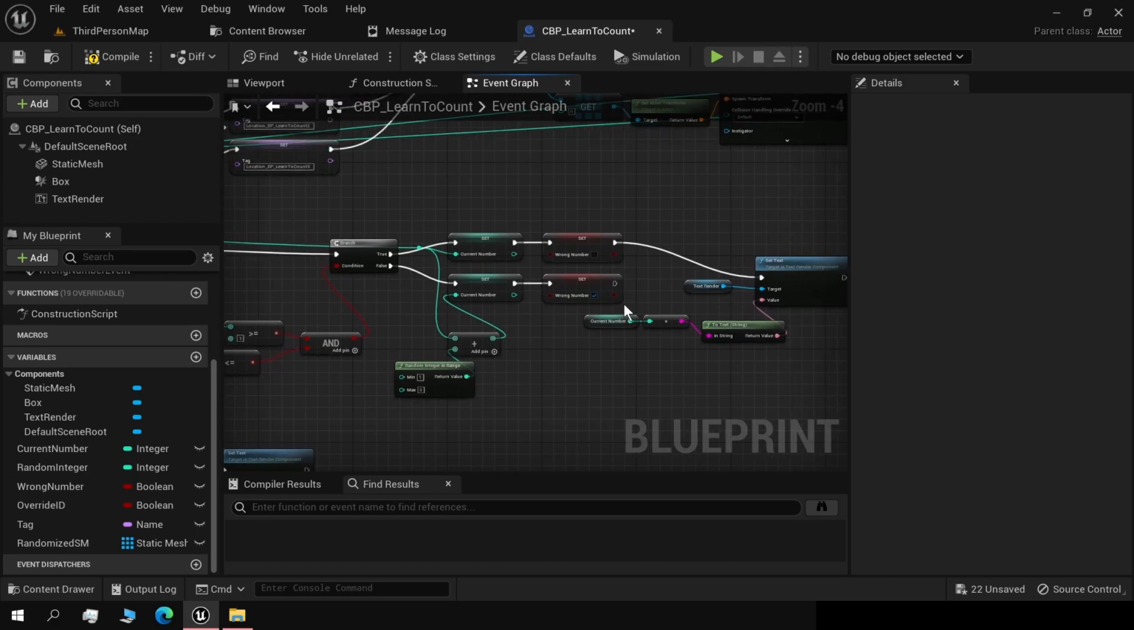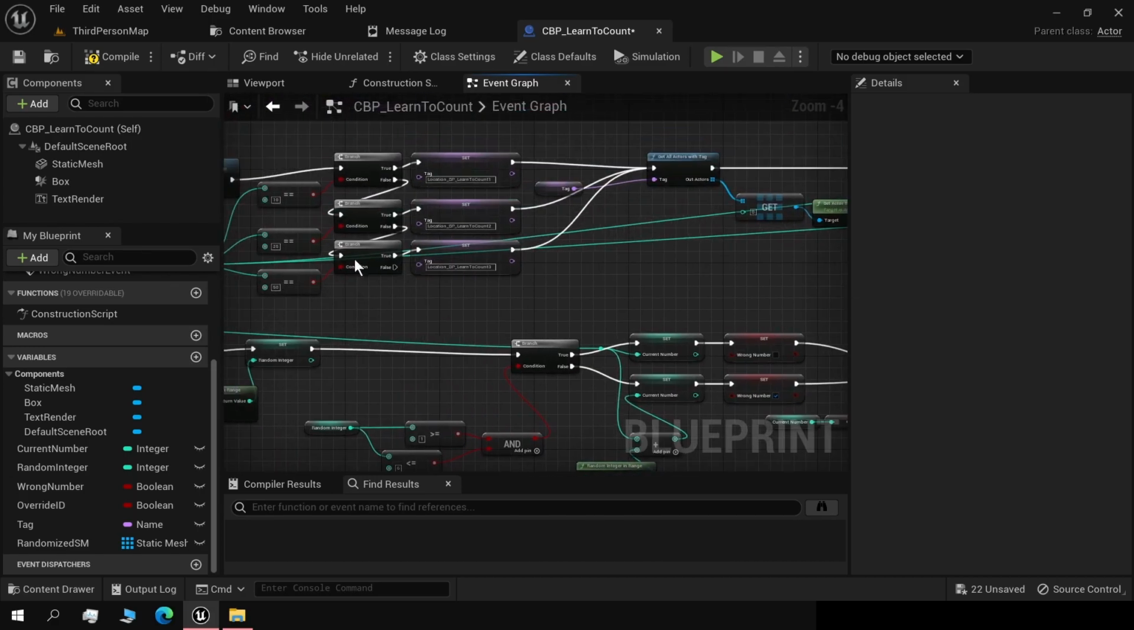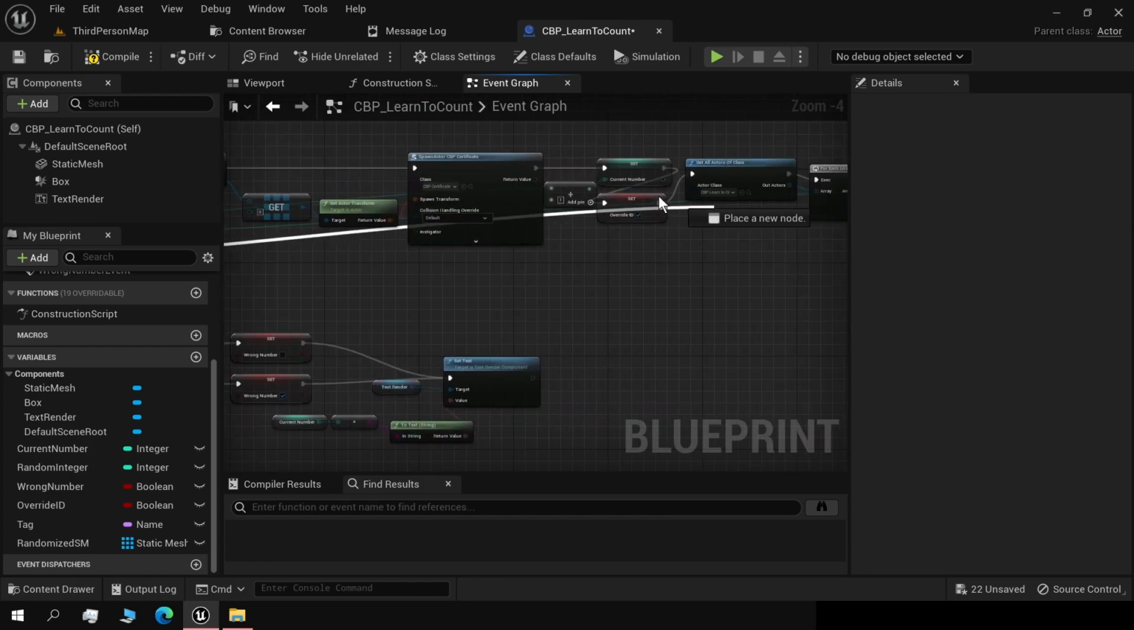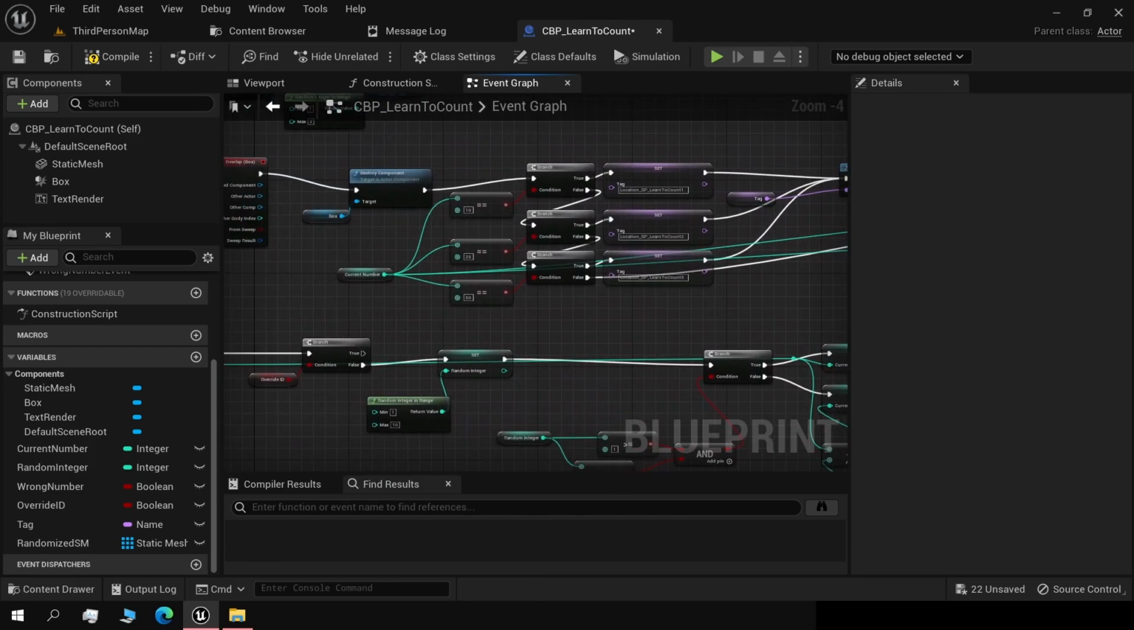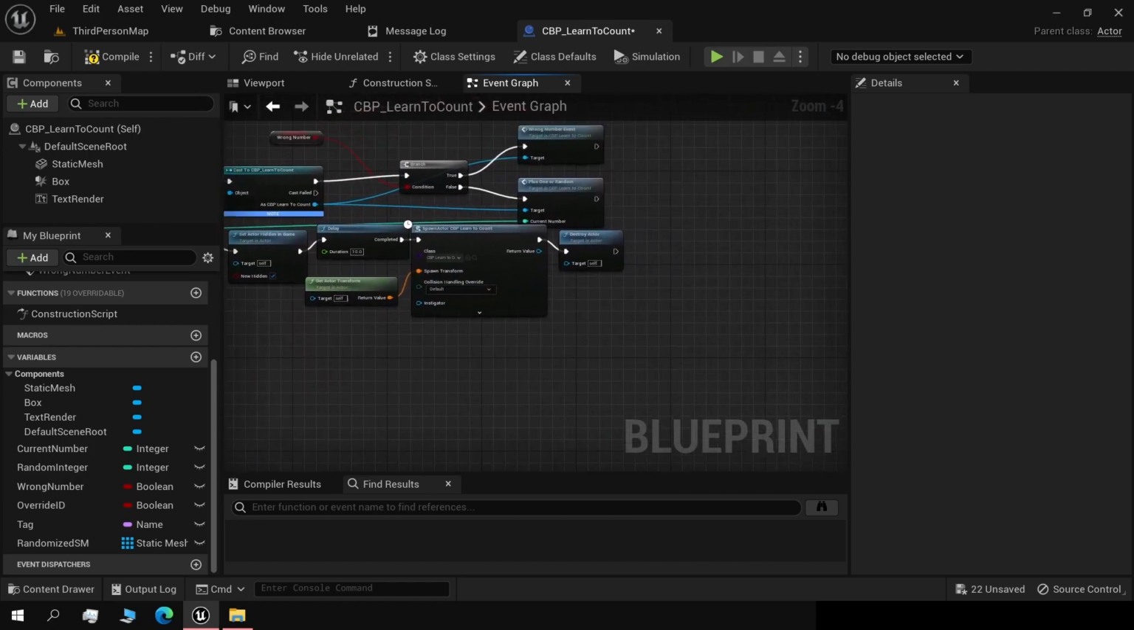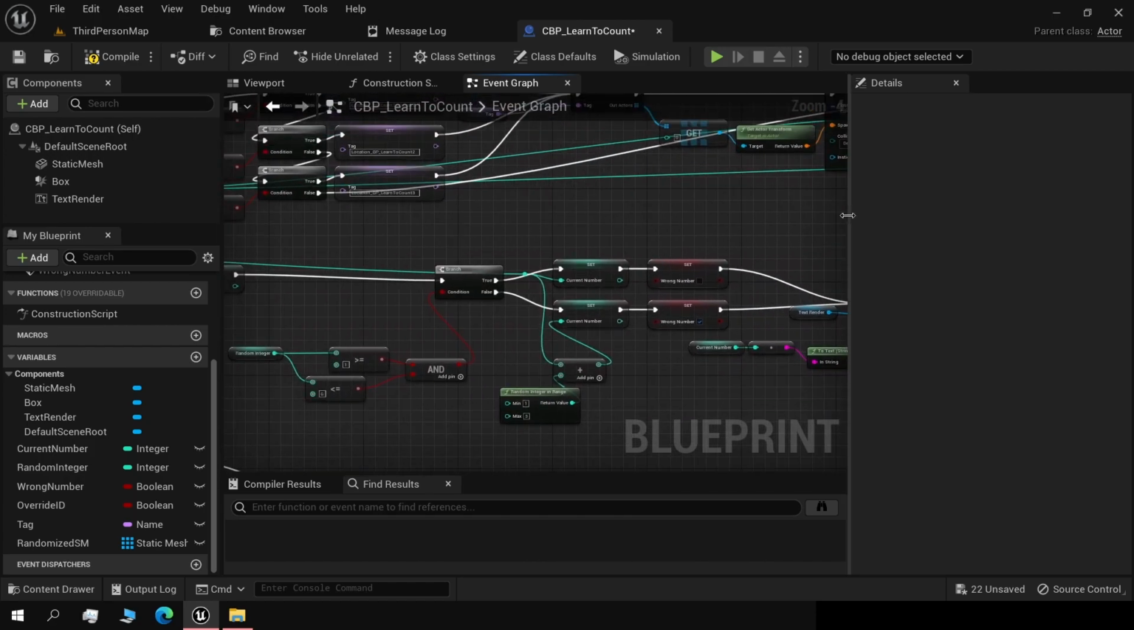Okay, now I'm seeing an error here. So let's just double check quickly. Right, there's another one here. Make sure it's connected from false to current value here. Otherwise, it all looks good. So let's test it out.